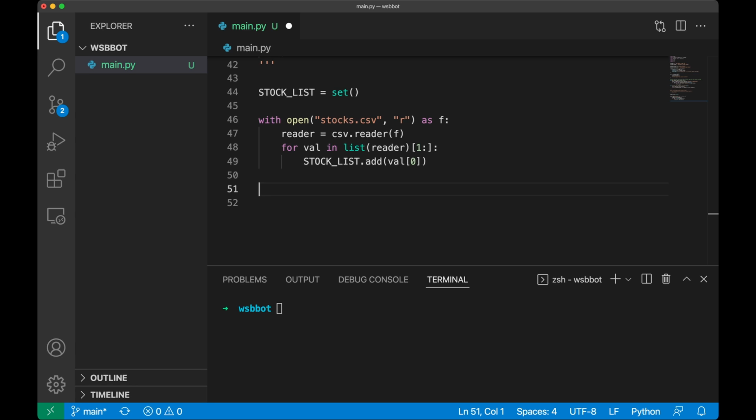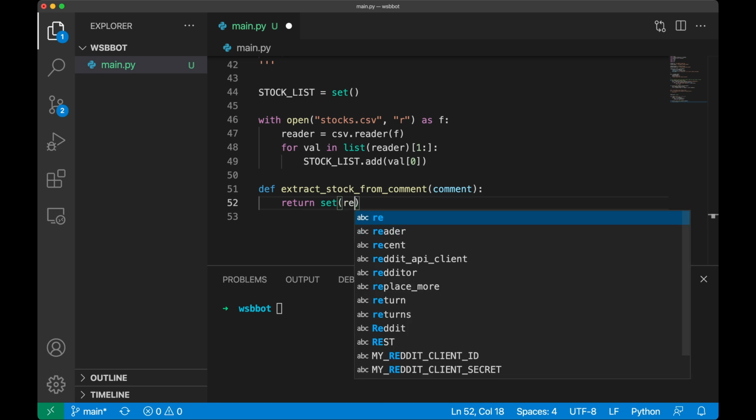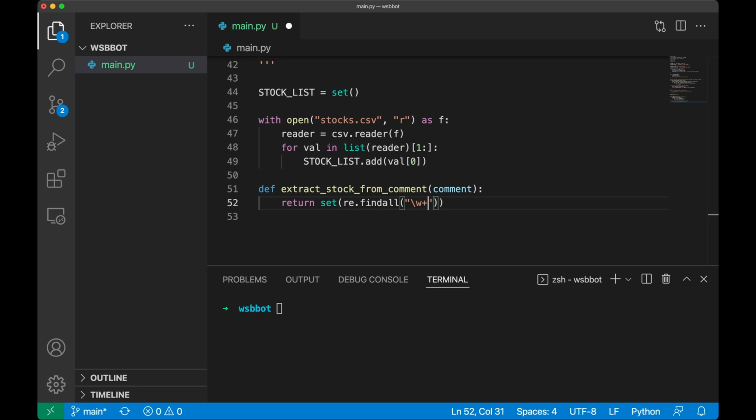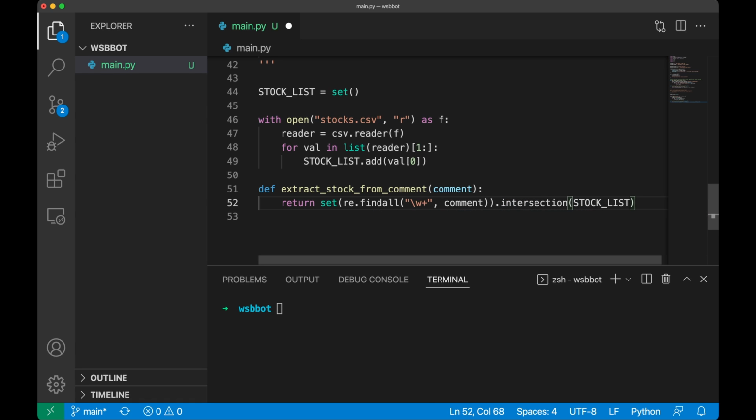I'm definitely no expert in Python or programming in general, so I always appreciate any feedback from some of the more experienced folks about better ways to write this code. My approach is that I created another set containing every word without any punctuation using regex. And then I'm taking an intersection of that set with the stock list set that we created earlier.